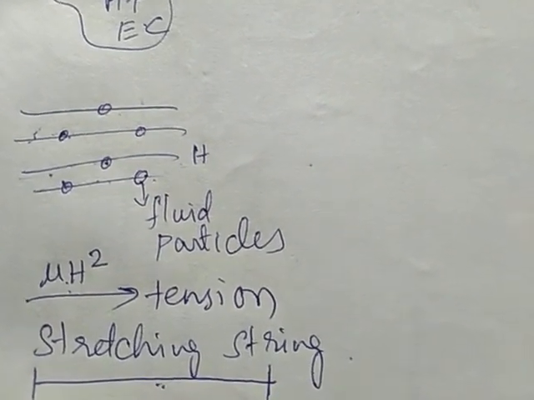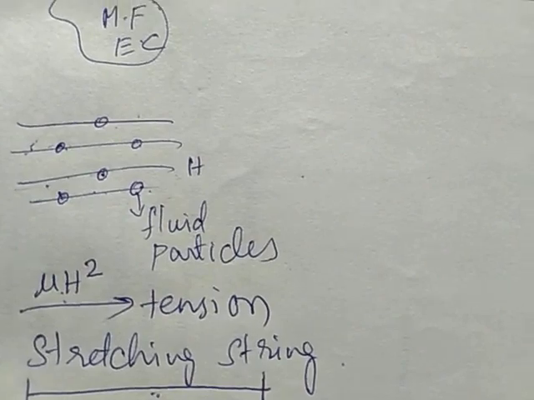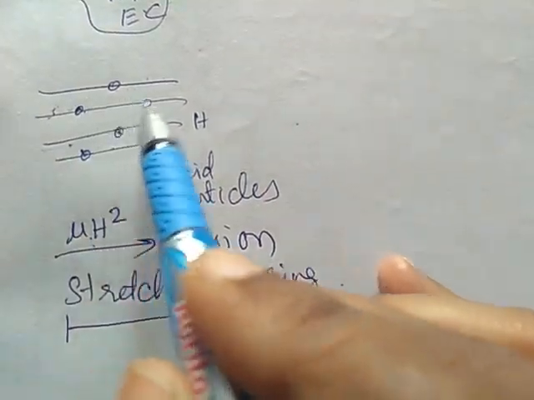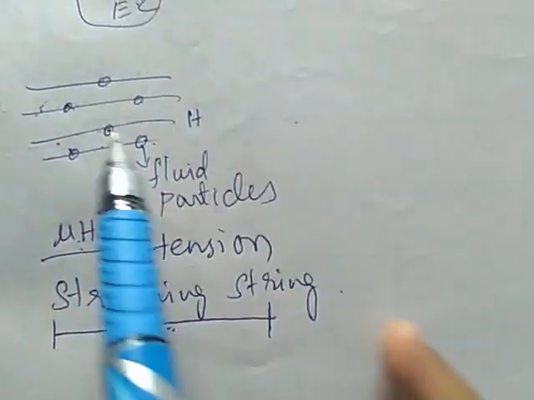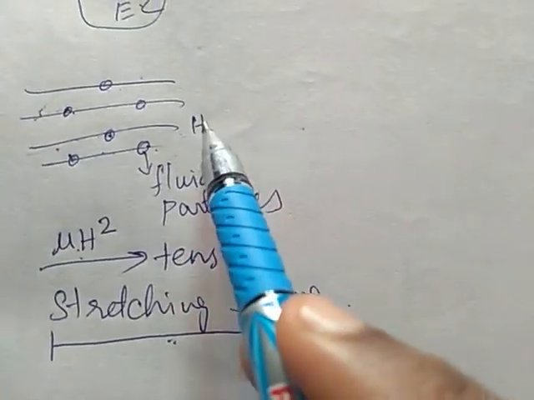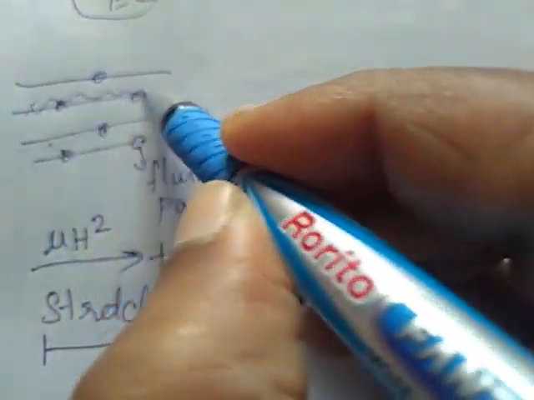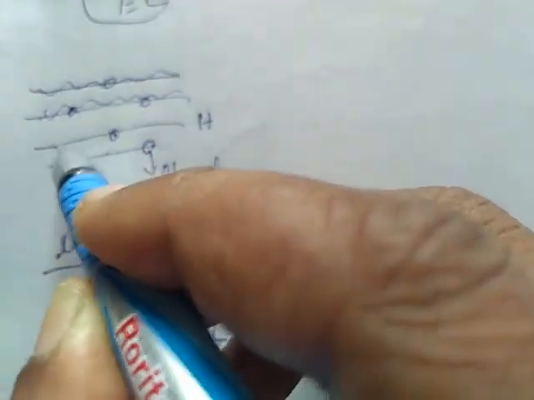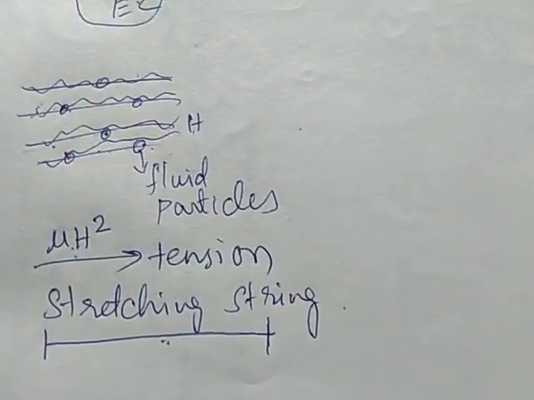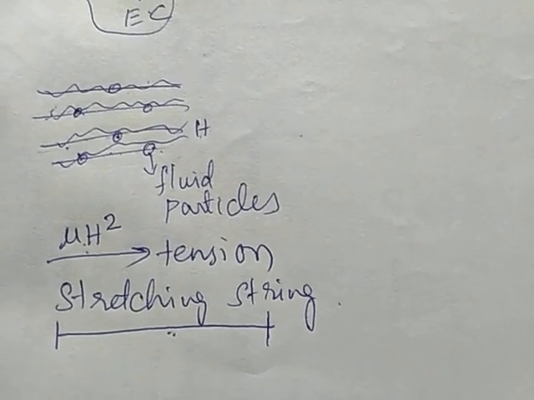When we slightly disturb this fluid, a wave starts to produce and move in the direction of the magnetic field lines. These waves we call Alfvén waves.